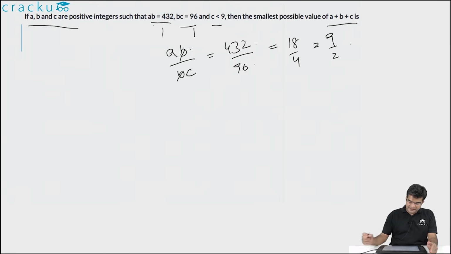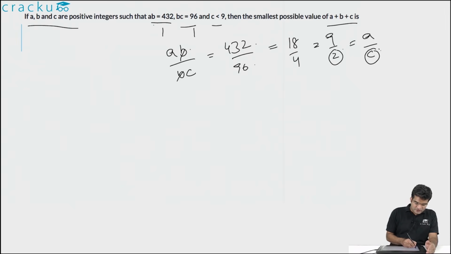We can cancel b from the numerator and denominator, so the value of a divided by c is equal to 9 by 2. This would imply that c is definitely an even number, because the ratio of a by c is 9 by 2 and a is a natural number. It would imply that c is an even number. So the value of c can be either 2 or 4 or 6 or 8, because we are told that c is less than 9.